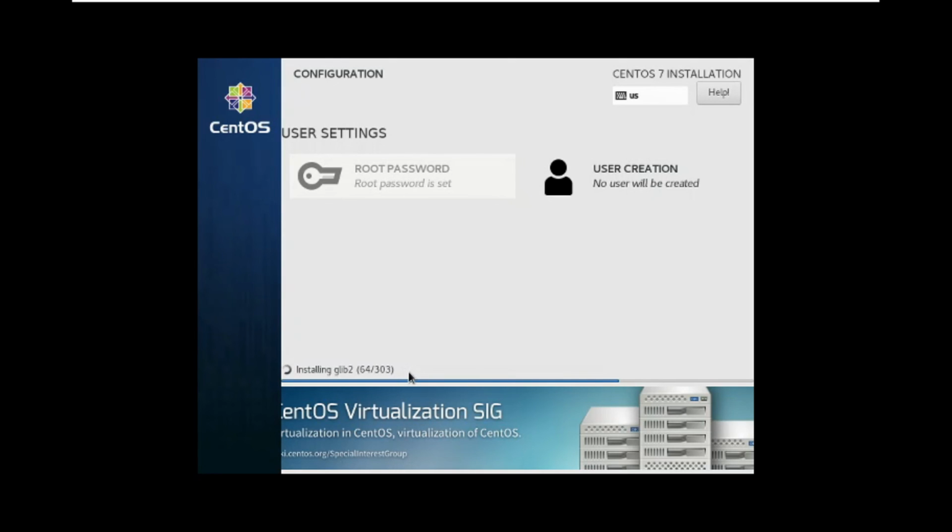Now if you want to do it on CentOS 8, you can also take help from this kickstart file. Just download the ISO image and make the changes, and you can do it on CentOS 8 also. If there is any issue you can comment below.